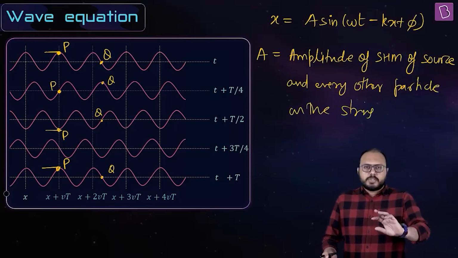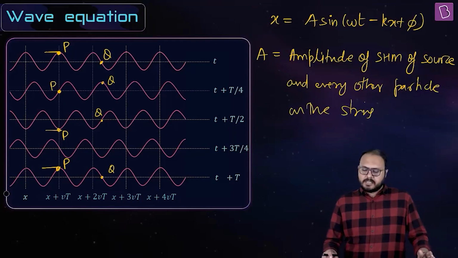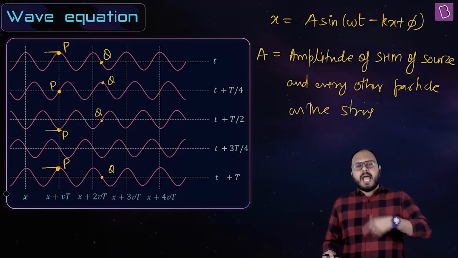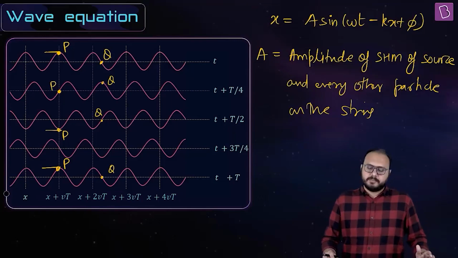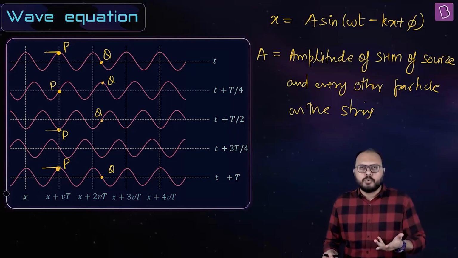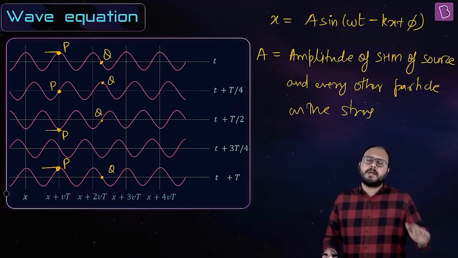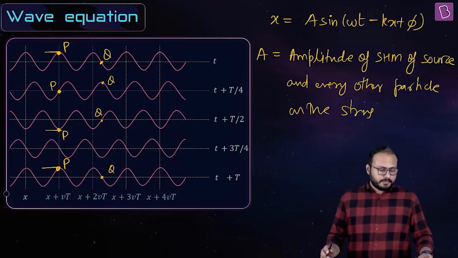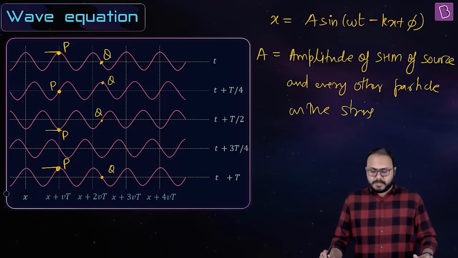Oh, so you tilted the definition. Yeah. What is omega? Angular frequency of the source and every other particle on the string. Time period T is the time period of the source and every other particle on the string. Get it or not? Simple stuff? Simple stuff, sir.